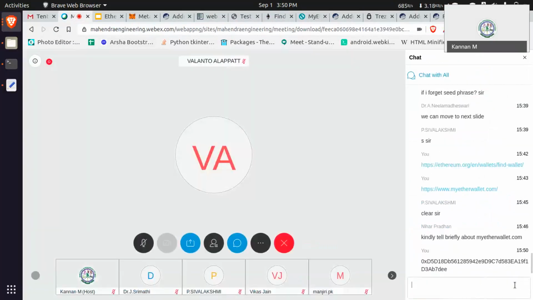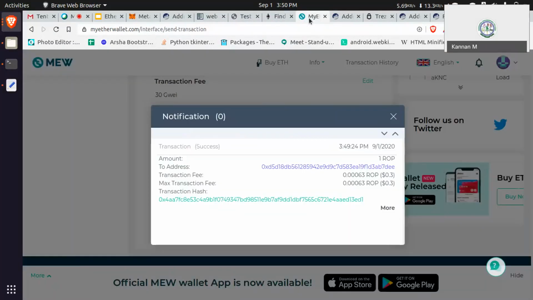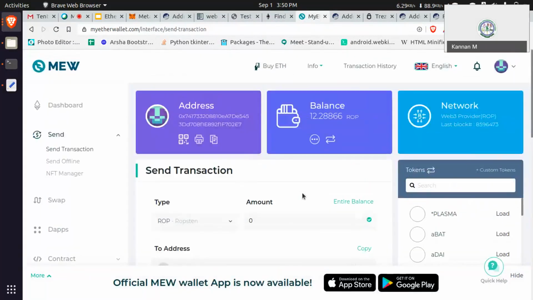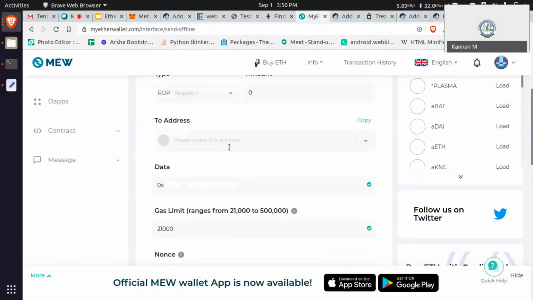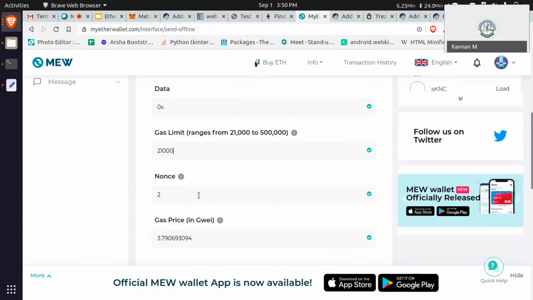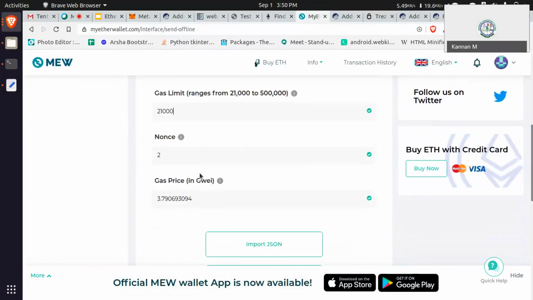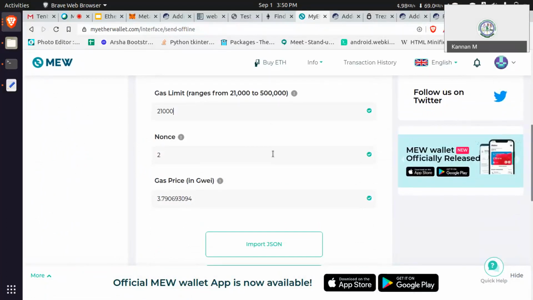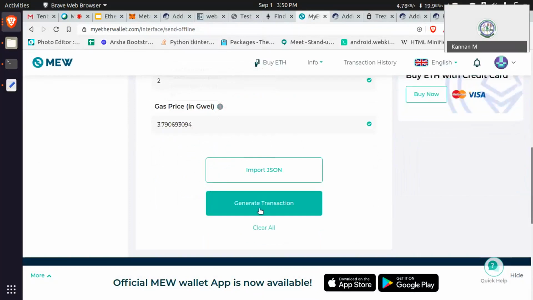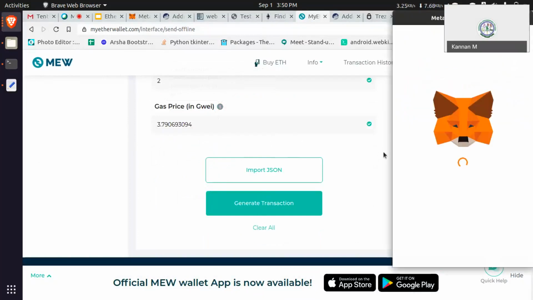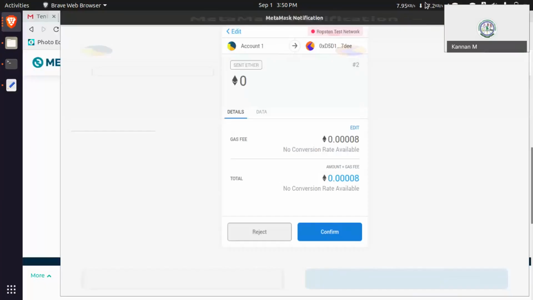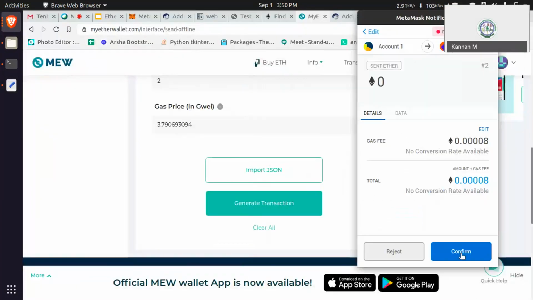The same functionality is available in my Ether wallet, but with small UI changes, like send offline and left manage. Send offline means if you turn off your network, then you can enter that address, data, limit. This is what I said. You can sign it in your local, client side, without any network call. Gas price in Gwei, generate transaction, confirm.